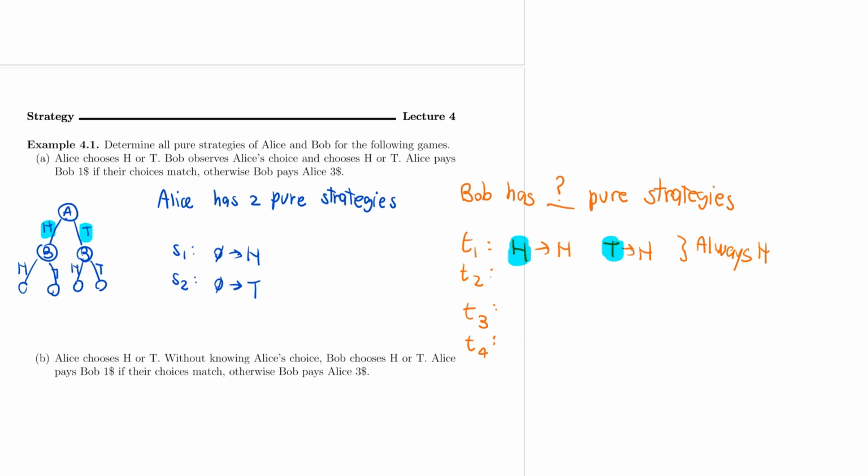Now another way that Bob can play is to say, oh, if Alice plays head, then I'm gonna play head. But if Alice plays tail, then I'm gonna play tail. So this is going to be to play the same as Alice.